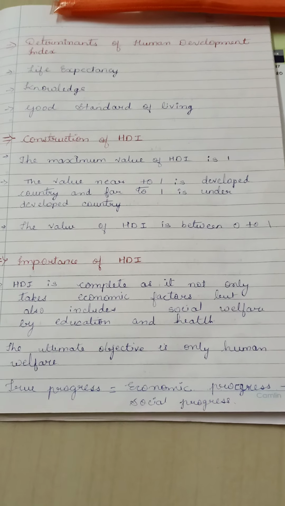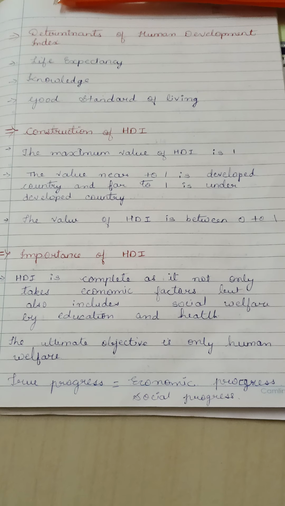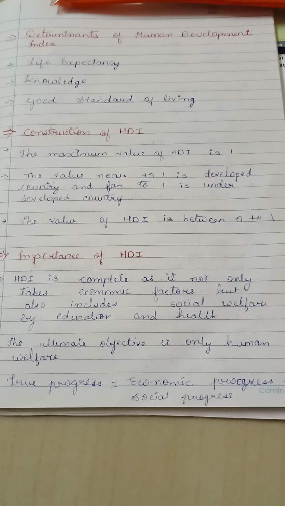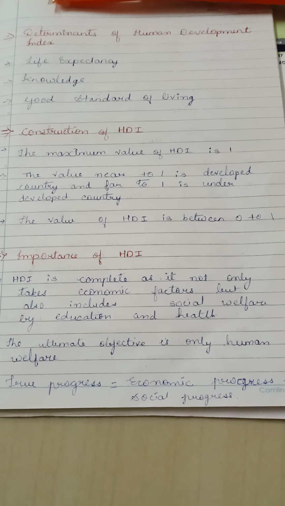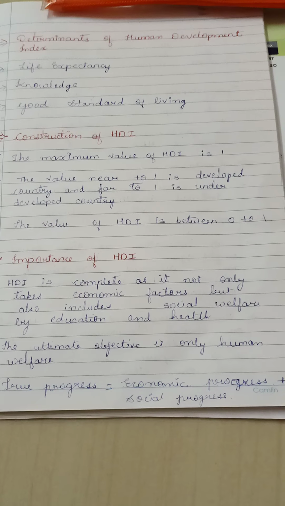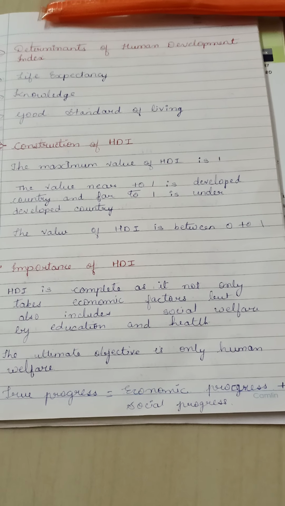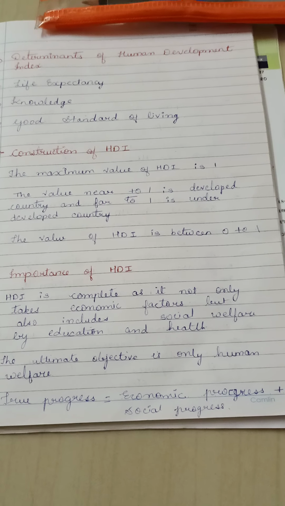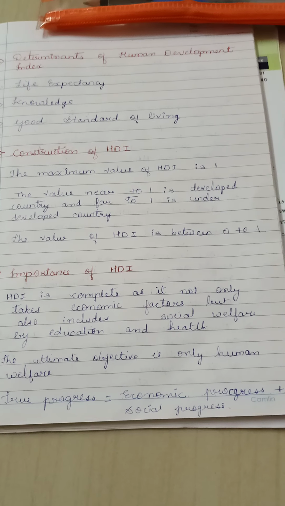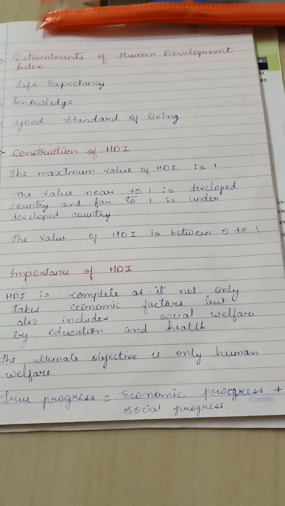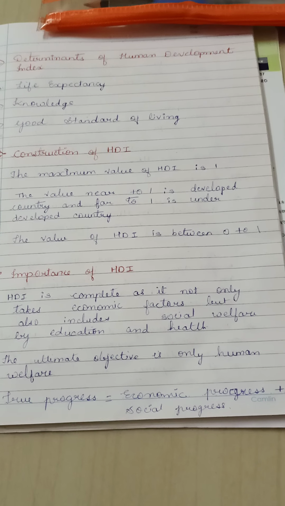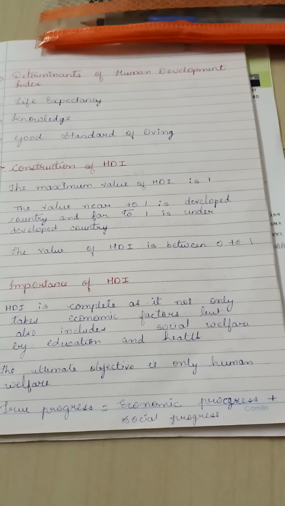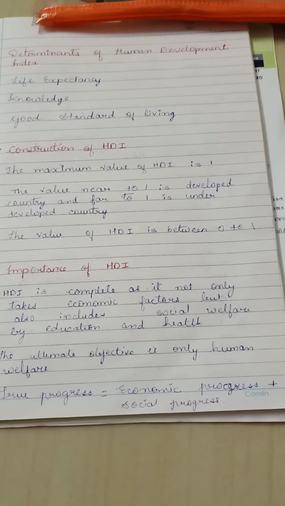Now it comes to the importance. The first point is that HDI is complete social welfare. It not only takes economic factors but also includes social welfare through education and health too. So it is a matter of concern for human development. Second point, the ultimate objective, that is, the main objective is human welfare, that is, human development. Third, progress is when there is economic progress together with social progress.